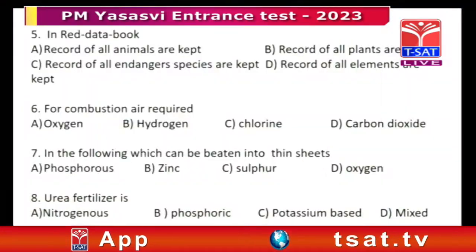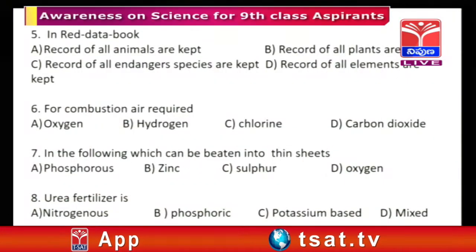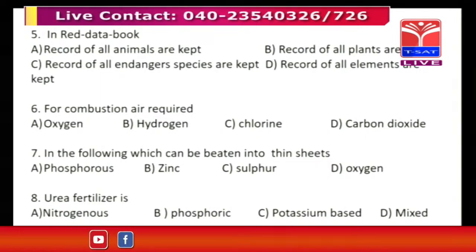So you should know what urea is. That's very, very important. So there is a combination of nitrogen, phosphorus and potassium, so it's a mixed one, correct? Here, to twist this and tempt the children, they will ask nitrogenous, phosphoric. Generally, it is in 8th class, sir. The crop production lesson is there.